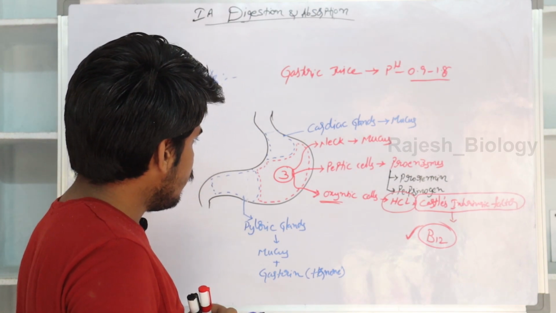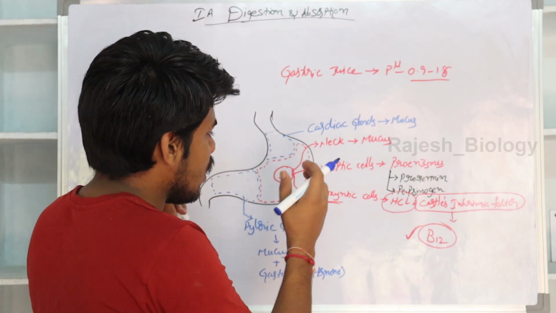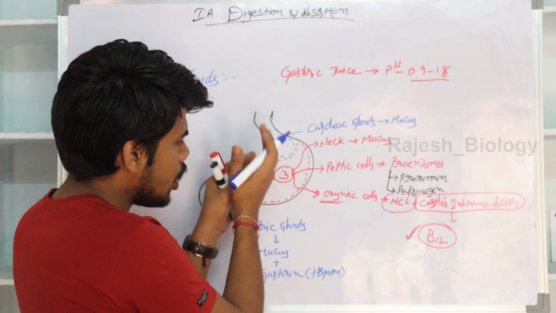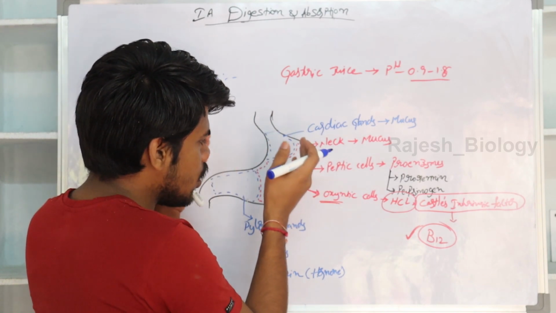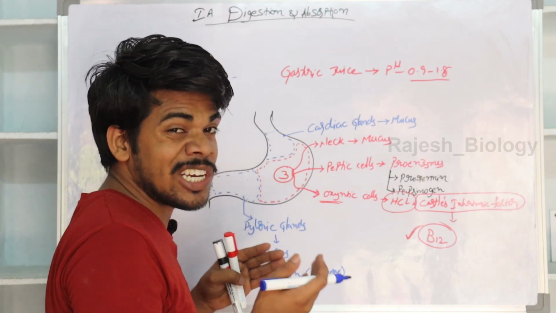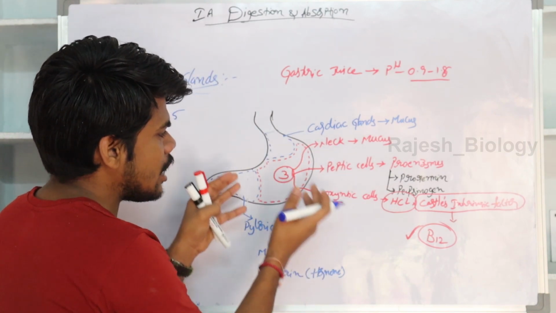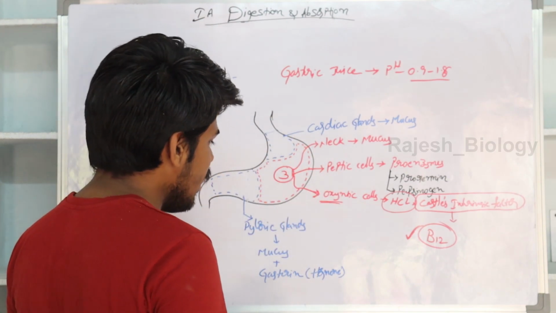It mixes the gastric juice with the food by the churning movements. The peristaltic movements present in the stomach are also known as churning movements, and by these it mixes the gastric juice with food, and that gastric juice has HCl.